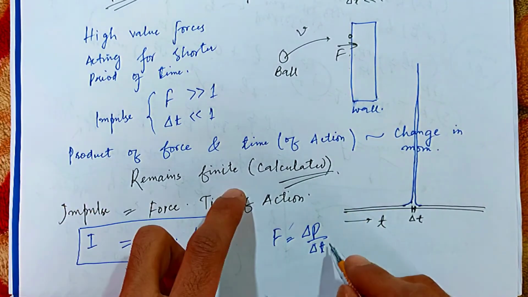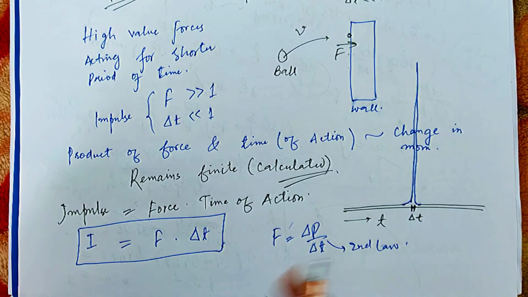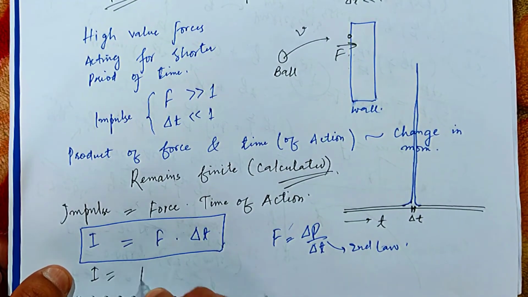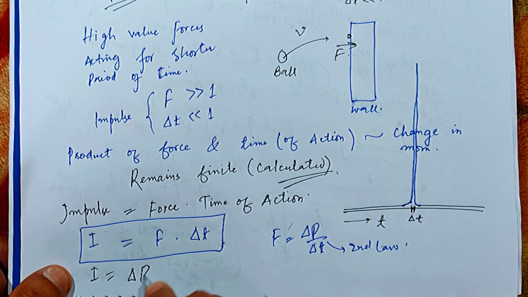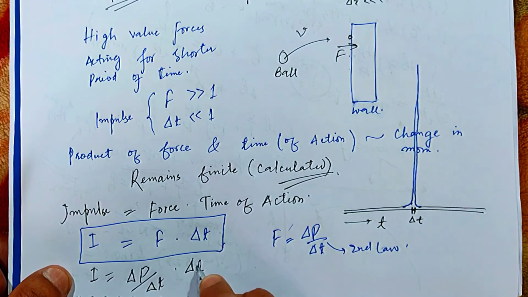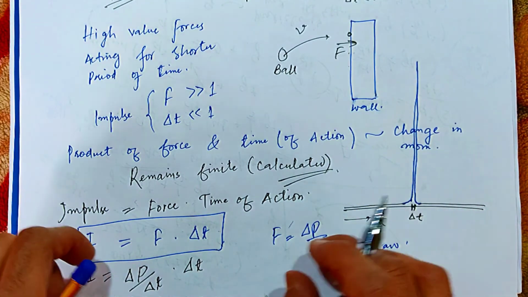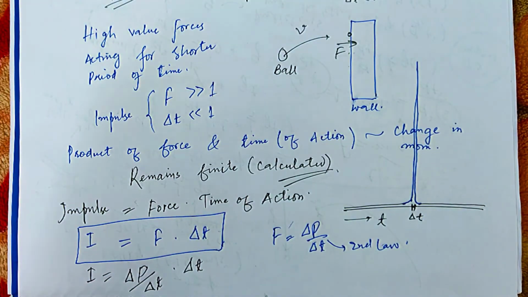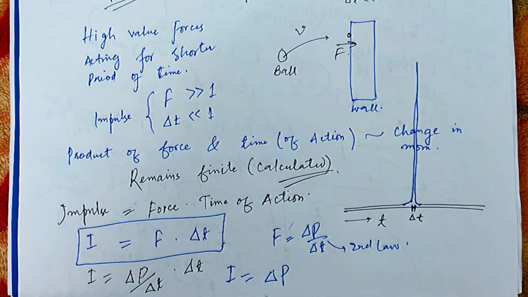Upon substituting here, we get I is equal to F substituted by this, so delta P divided by delta T multiplied by delta T. This and this cancel, roughly speaking. It is not the exact case because it is twisted mathematics done here. So I will be equal to delta P.